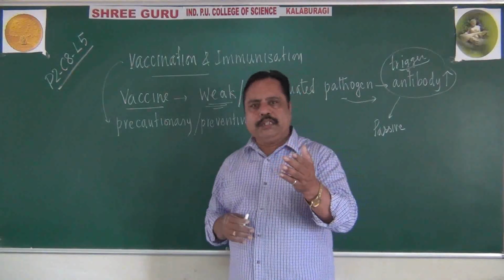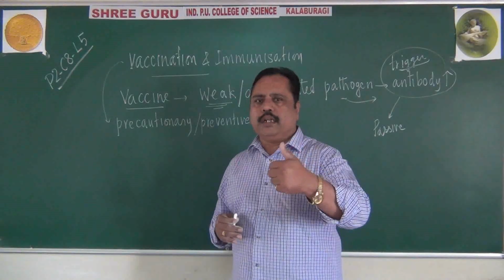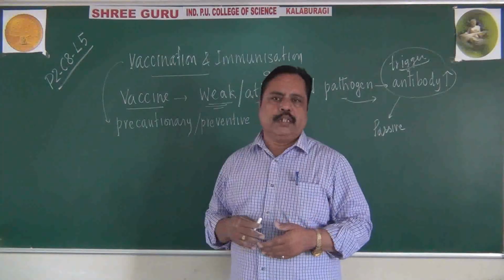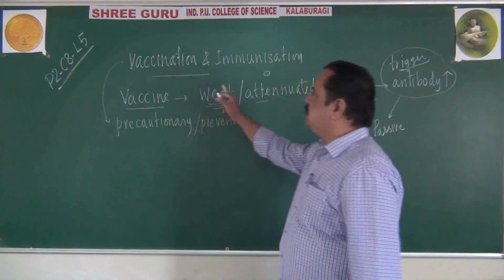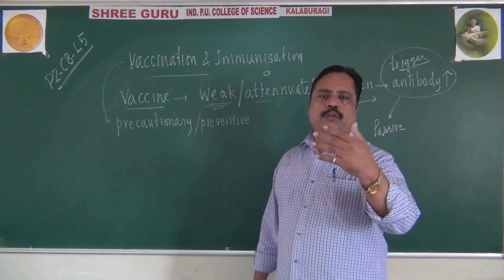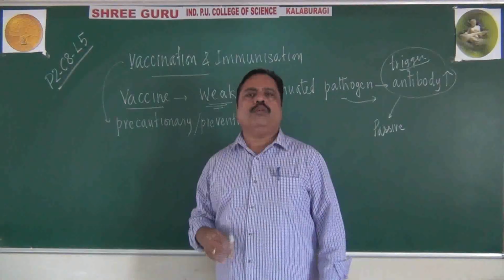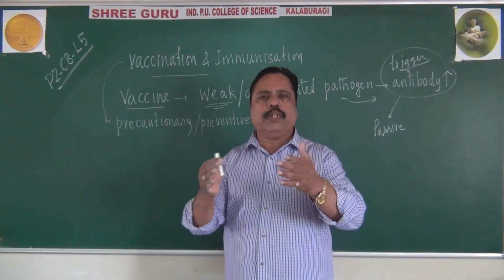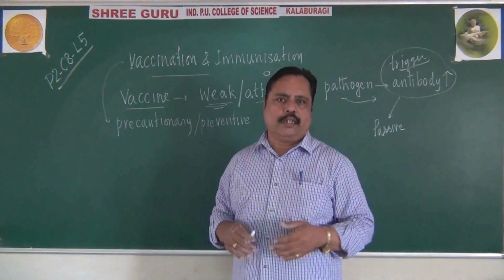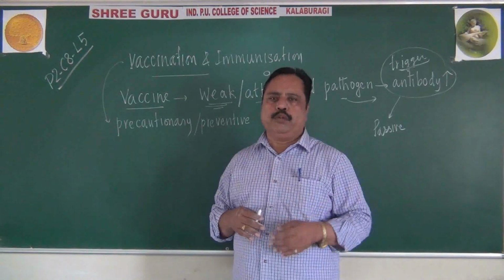Since the antibodies have memory cells, memory in them, they are able to survive and recognize the pathogen even in future dates, even in future years. That is the importance of vaccination and immunization. The WHO introduced these immunization programs throughout the world, so that nowadays we can eradicate diseases like polio completely from the human community. The children no longer suffer due to polio.